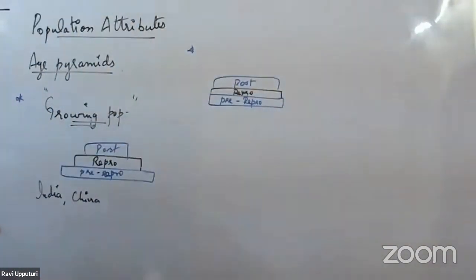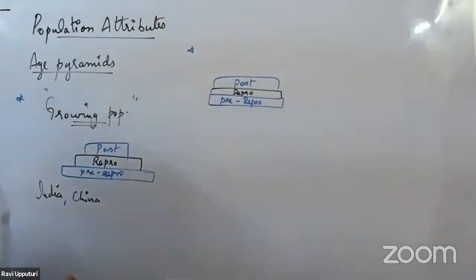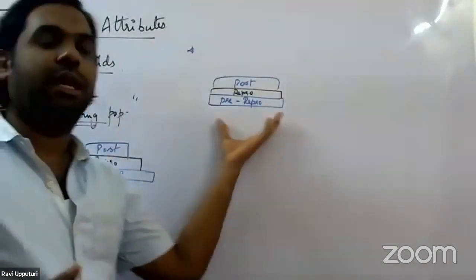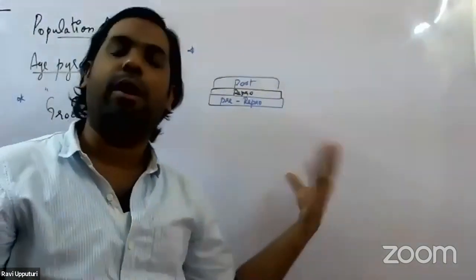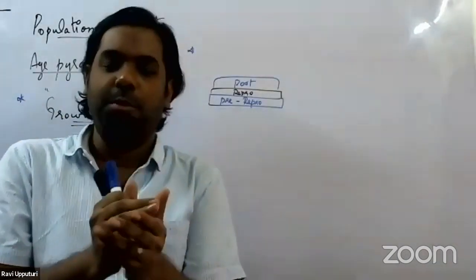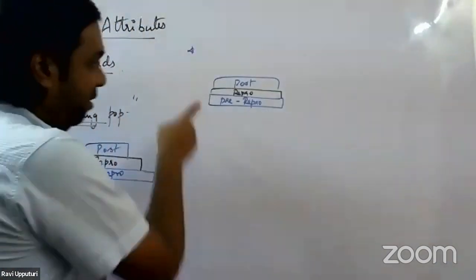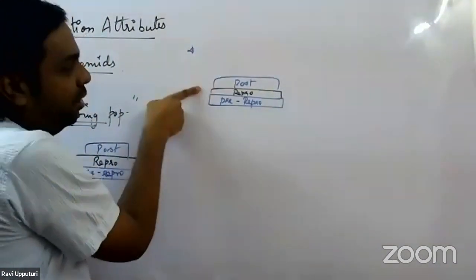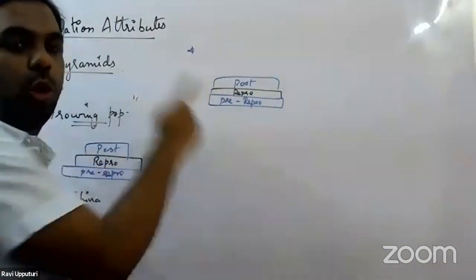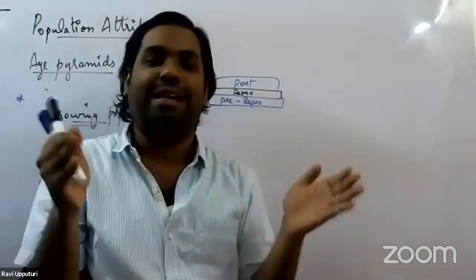If we see here, the number of individuals present in all the three groups is more or less the same. Say suppose there are 1,000 individuals present in the pre-reproductive age group. So there are almost 1,000 individuals in a particular population who are below 18 years of age. A similar number of individuals are present in the reproductive age, and a similar number are present in the post-reproductive age also. So the number of individuals present in the three groups does not vary much.